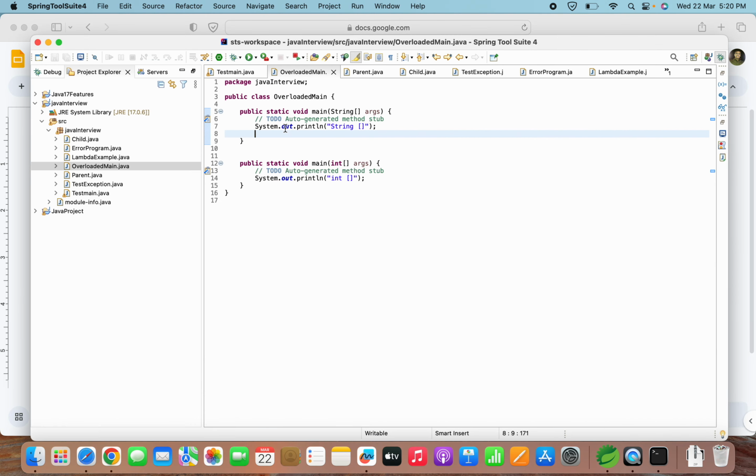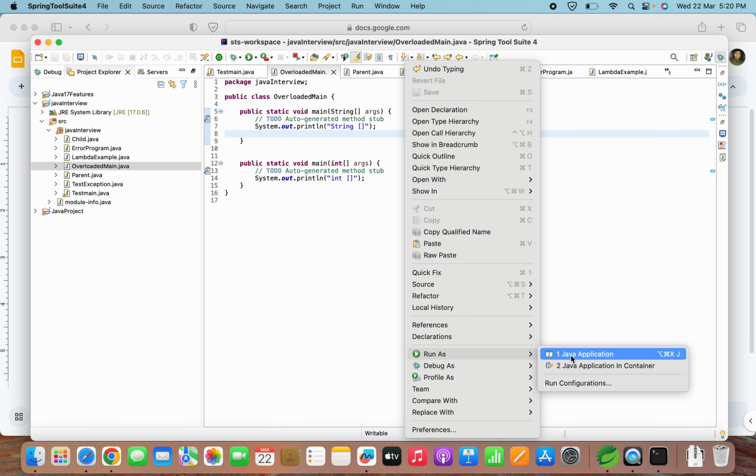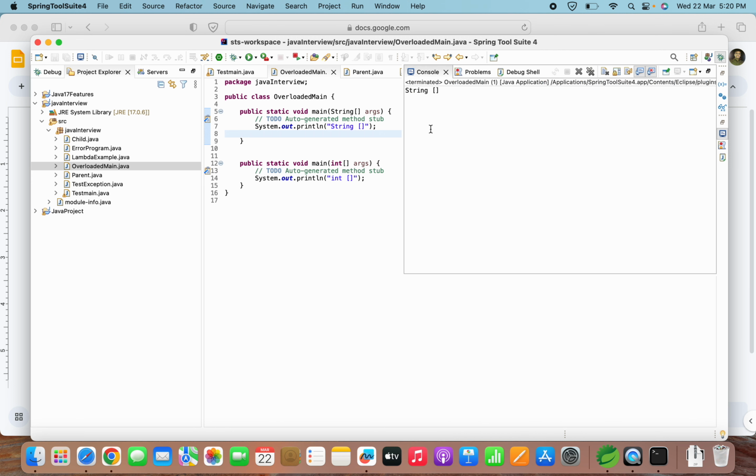Suppose we have this class here, which is OverloadedMain. Here I have created the main method with String array arguments and with integer array arguments. Apart from this, the complete method signature is the same. Both are public static void main, then String array arguments here, and integer array argument here. If you try to run this Java application, we can see it has printed String array. That means the first method got called.